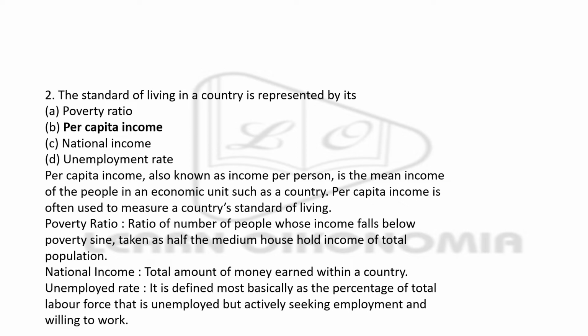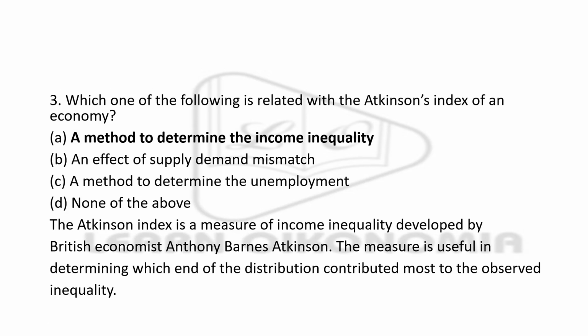Coming to poverty ratio, I would like to give you the meaning of the same. It is the ratio of people whose income falls below the poverty line, and this is taken as half the median household income of the total population. National income, as we all know, is the total amount of money earned within a country, and unemployment rate is the percentage of total labor force that is unemployed but actively seeking employment and willing to work at the prevailing wage rate. Next question, which one of the following is related with Atkinson's index of an economy?